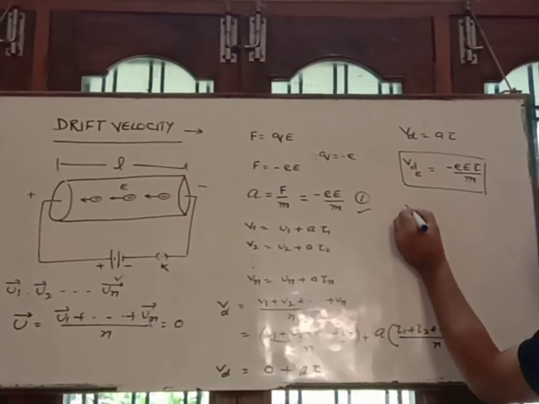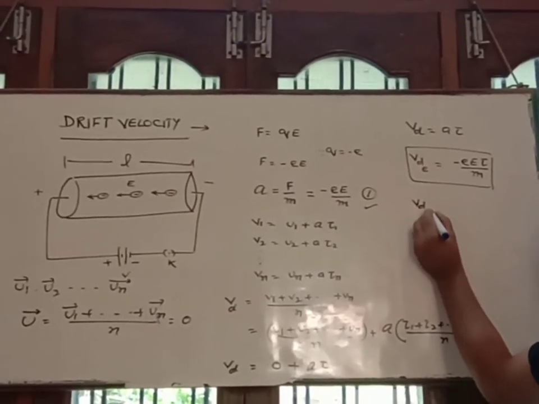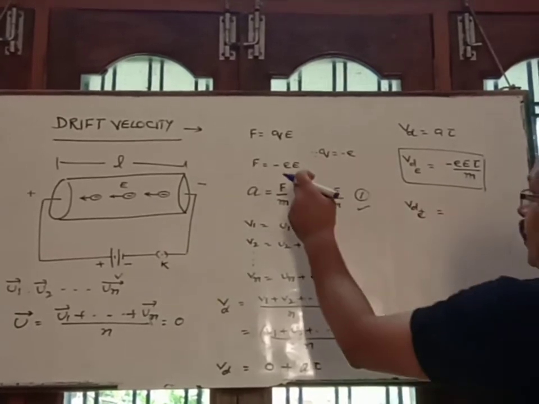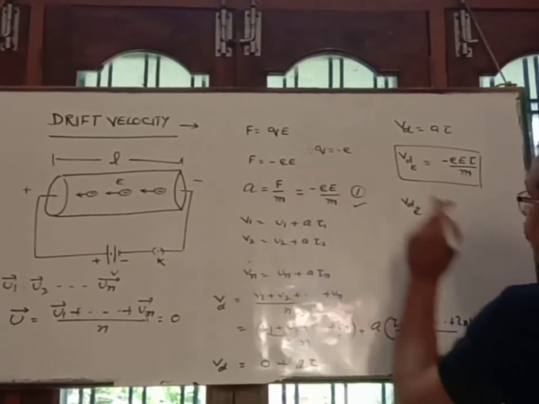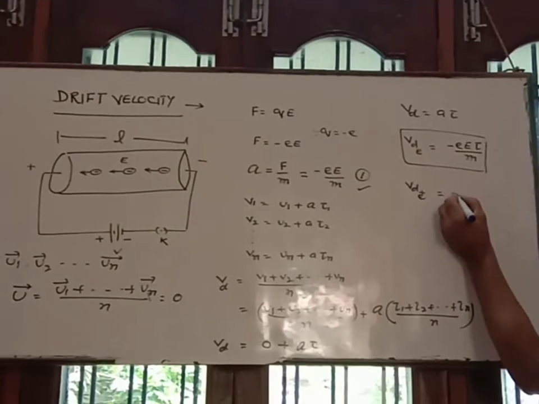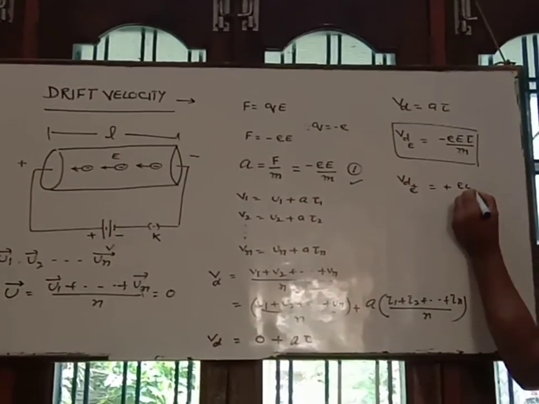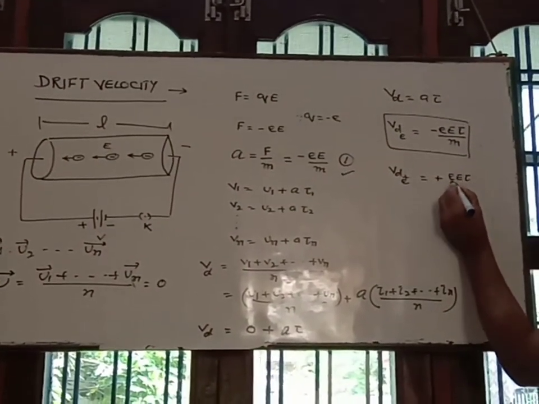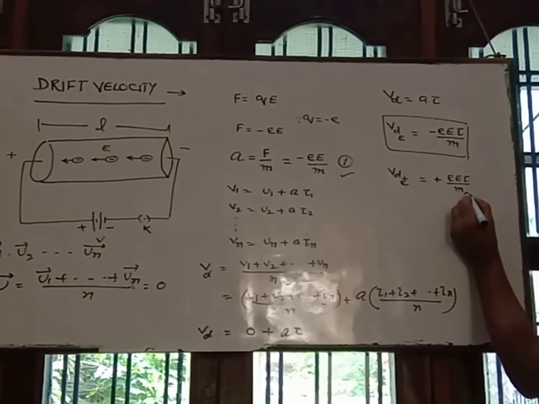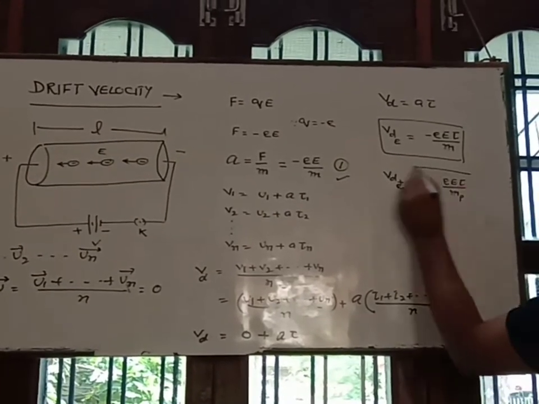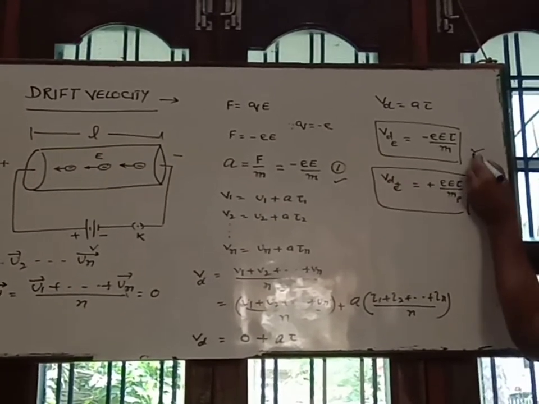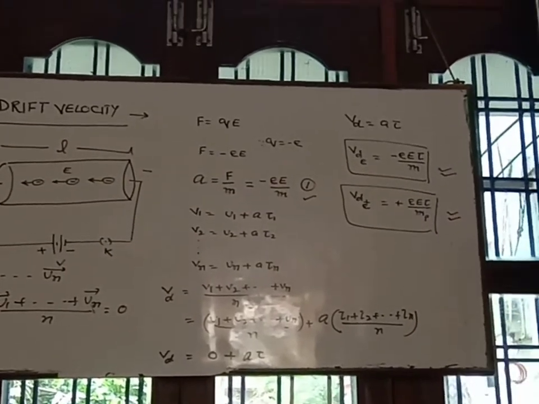Similarly, for the drift velocity of a proton, the force experienced by the proton will become plus e into capital E. So the sign becomes plus, that is plus e capital E tau by m, and here m is the mass of the proton. This is the drift velocity of electron and this one is the drift velocity of proton.